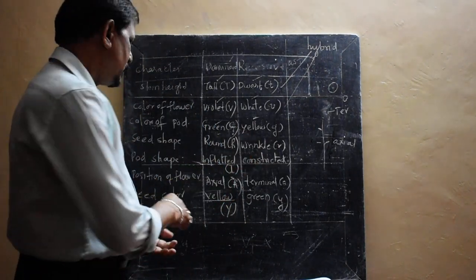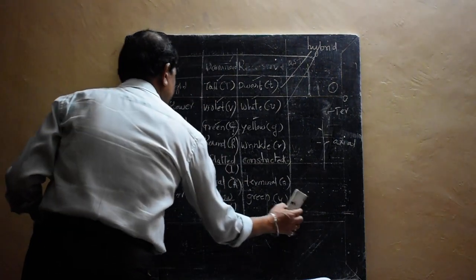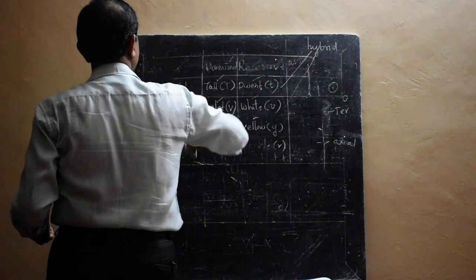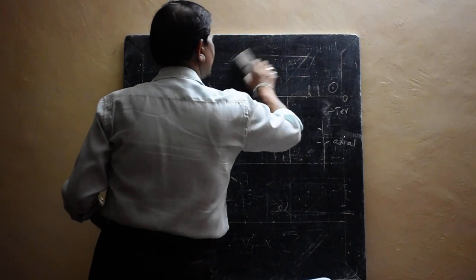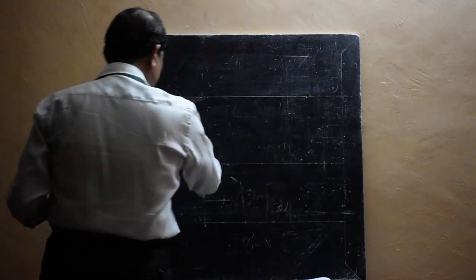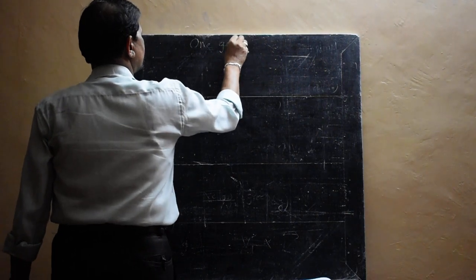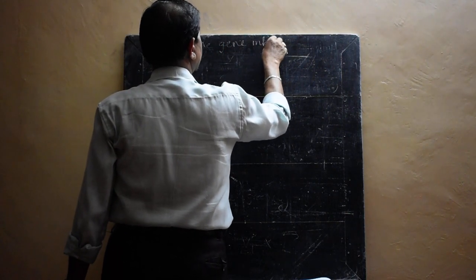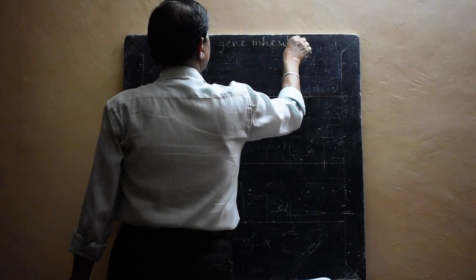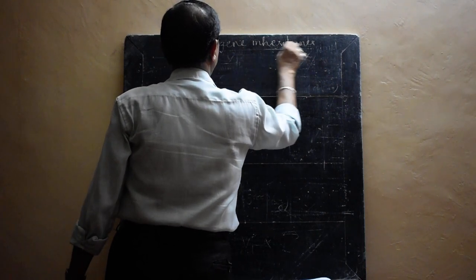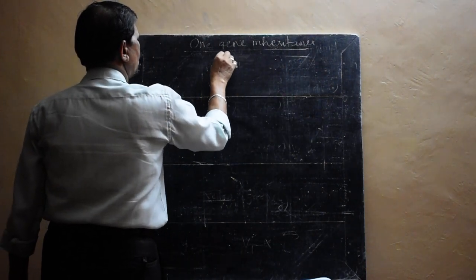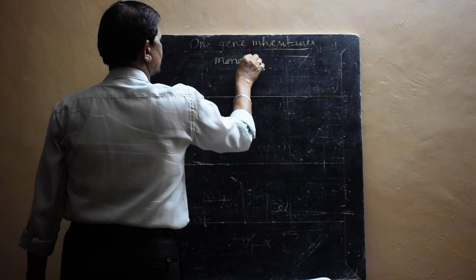So that is the basic idea. Now let me go to the start. The first one is one gene inheritance, also called monohybrid cross. Remember this.